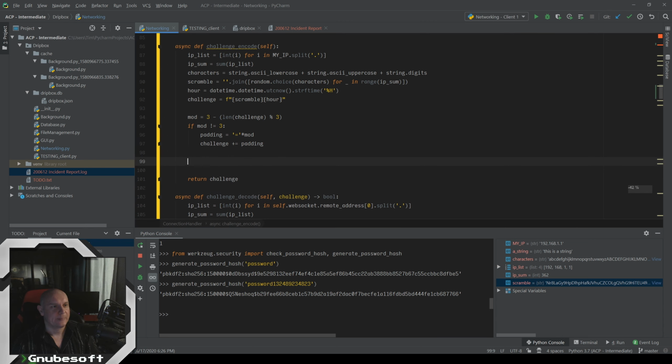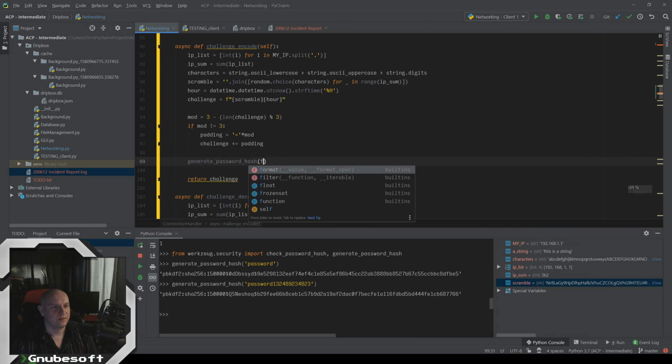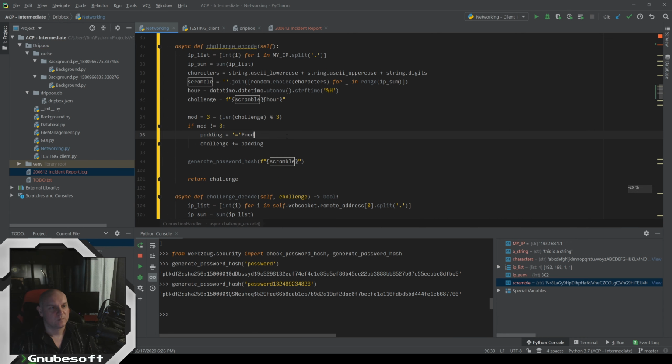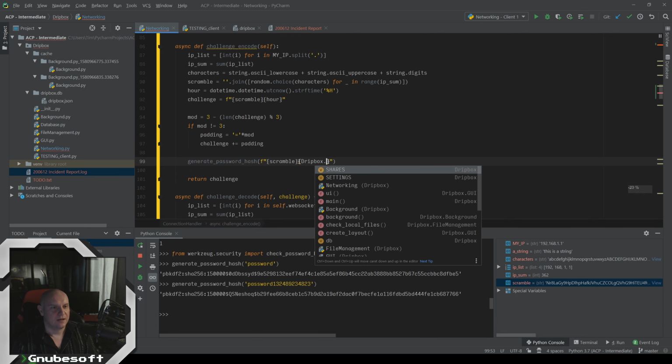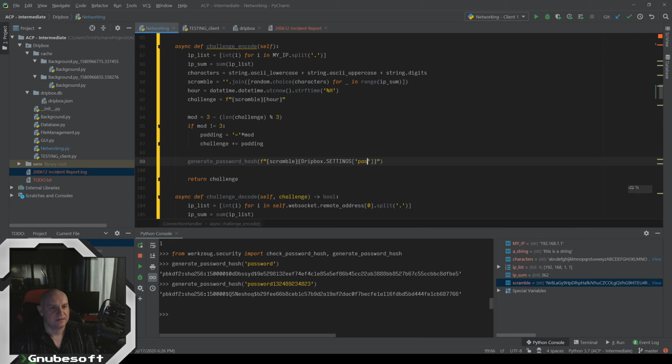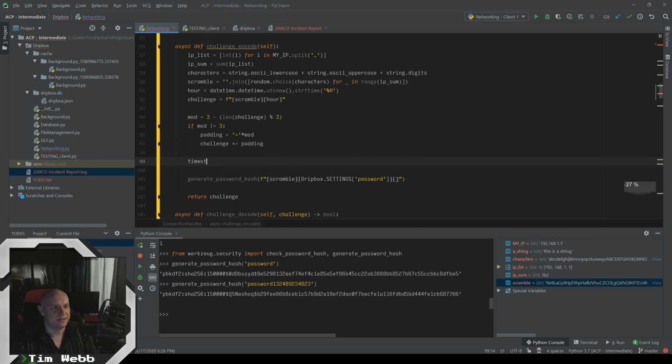We're going to actually generate a password hash that's going to be the scramble, not the challenge, not the full challenge. We just want the scramble. And then our real password, in this case, is stored in our app's settings. And now we could throw in other things like, instead of the hour, let's get the timestamp to give this an element that is time expiring. So we'll get that datetime UTC now timestamp, and we pop that in here.